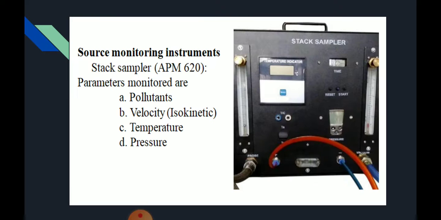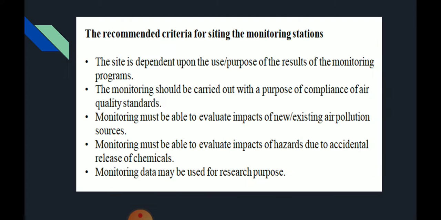The next one is the source monitoring instrument. Actually, it is called a stack sampler. It displays the temperature, velocity, pollutants, and pressure. All the values are measured and displayed in the instrument called the stack sampler. The parameters to be monitored are pollutants, velocity, temperature, and pressure. This comes under the source monitoring instrument.